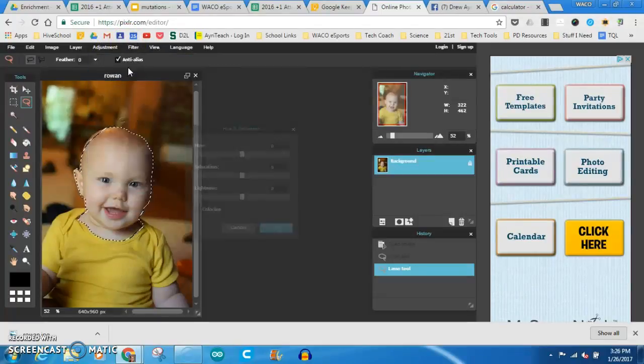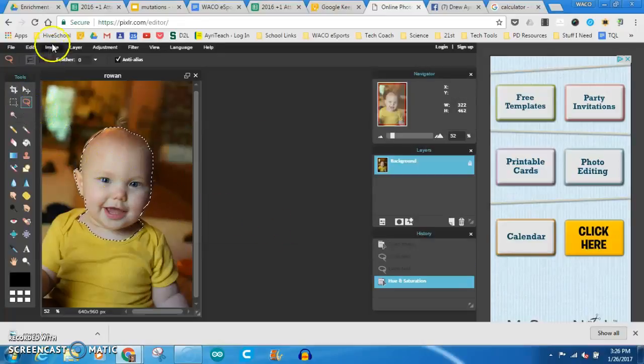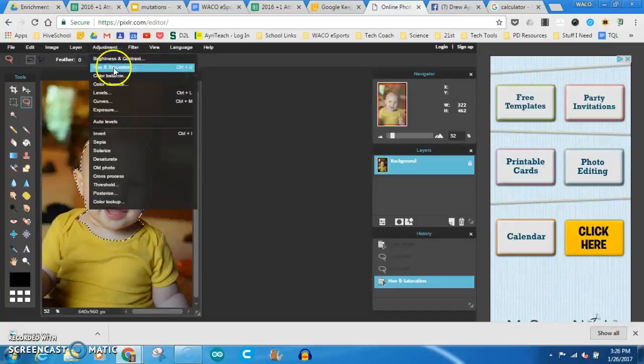So I'm going to go to Hue and Saturation, and then I can change the color of his skin. So we could say we have a skin color mutation, right? Maybe he's blue. Maybe he turns green. So that could be one mutation that you do. That's one easy one, just adjustments and then hue and saturation.